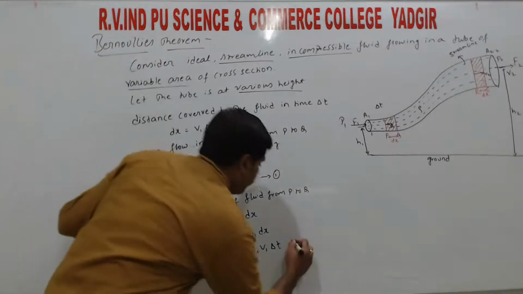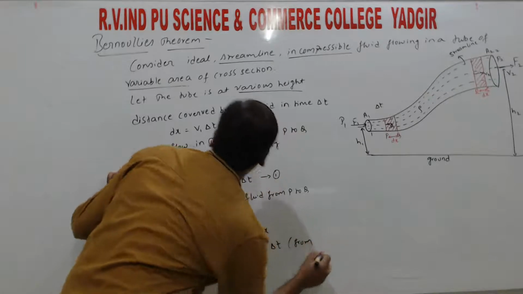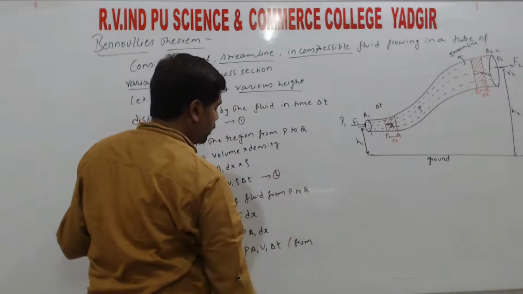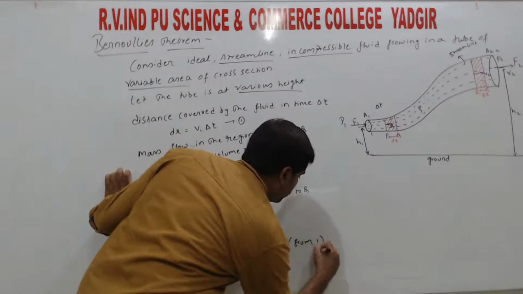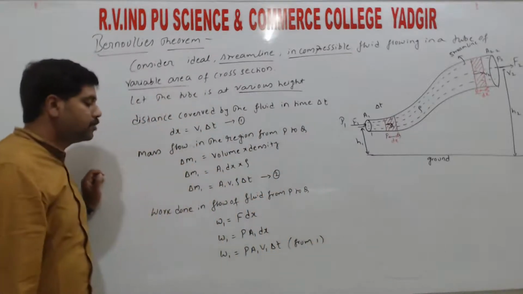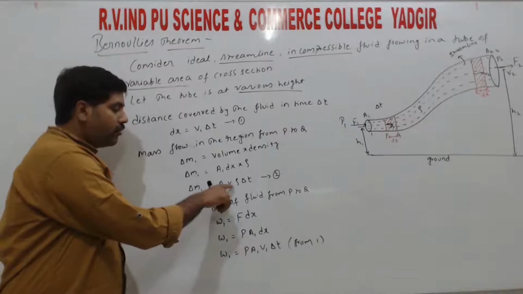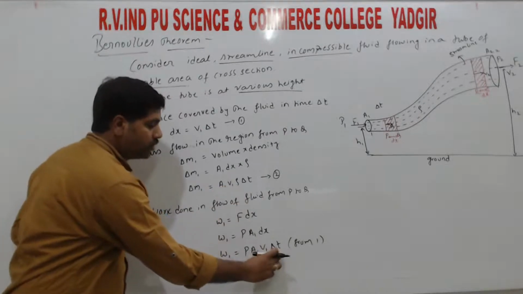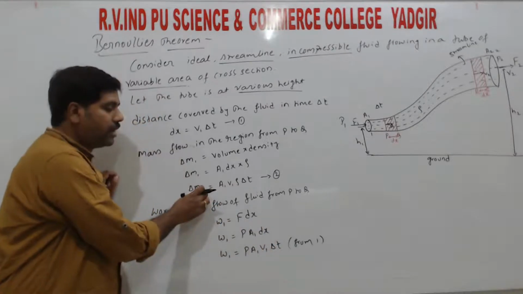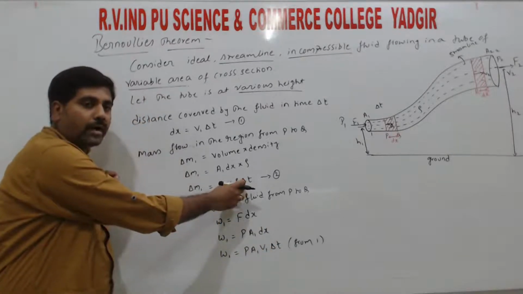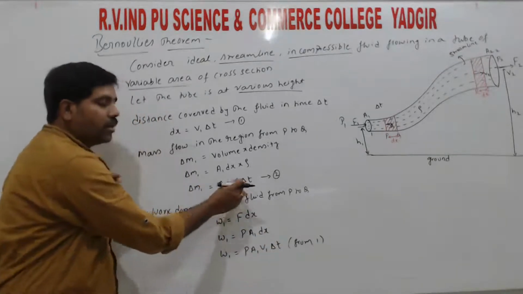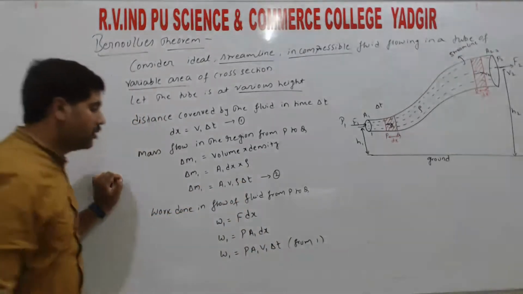This is from the first relation, a lengthy derivation, right? So here A1 V1 delta T, and here also A1 V1 delta T. This term we can replace by delta M by rho, the density, right?